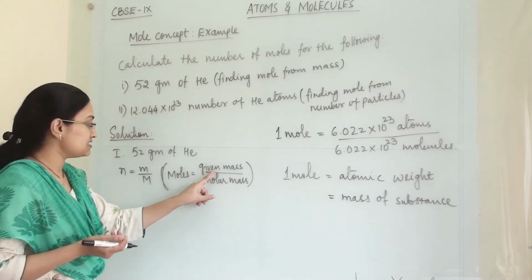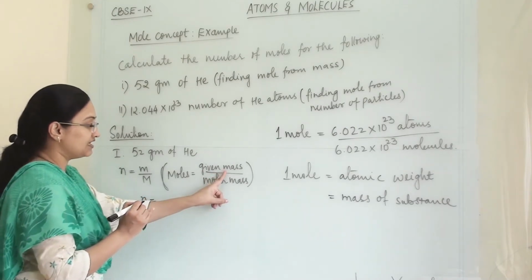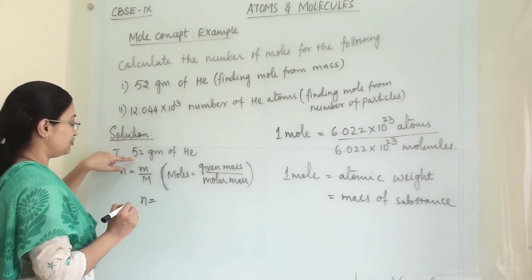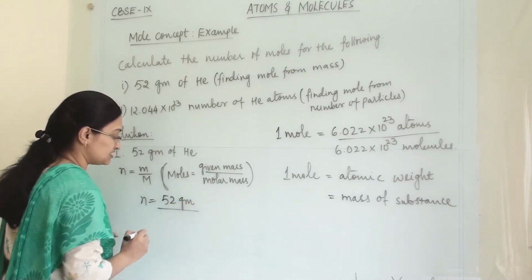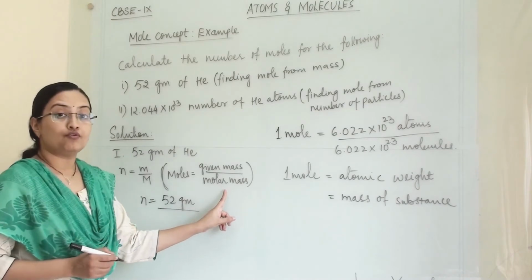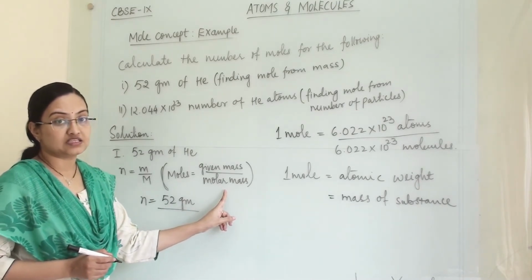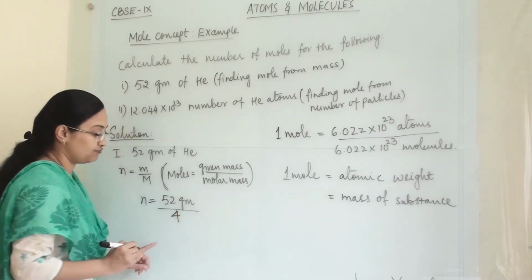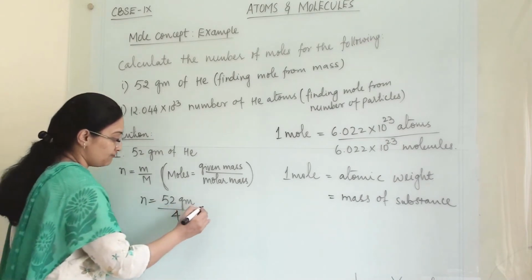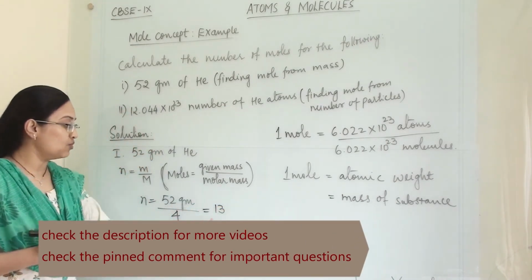So how will we find it? n equals given mass. Given mass is 52 gram. Now for molar mass we know that helium's atomic mass is 4. So here we write 4. From this we will get 13. So how many moles are there?